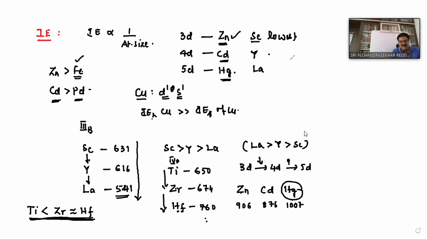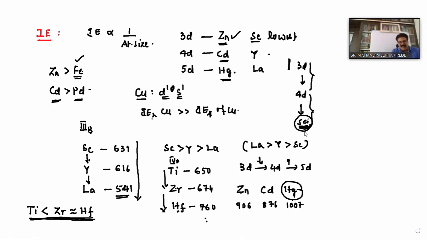Why? Because from the 4B group onwards, going from 3D to 4D the atomic size increases, but 4D and 5D element sizes are the same. But the nuclear charge is highest in the 5D elements, because of the poor shielding character of the F electrons.